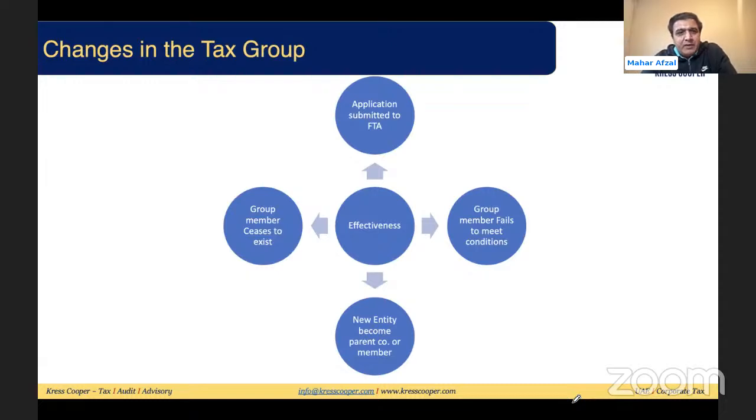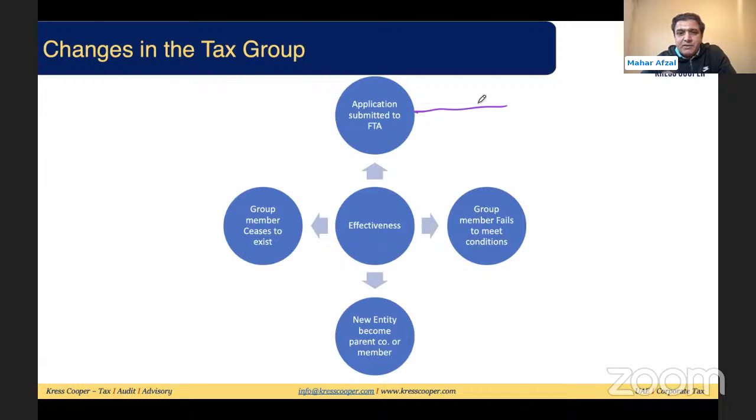When the changes will be effective in the tax group, I have just summarized into four categories. You can look into this wherever we are submitting an application to the FTA. This application can be to set up the tax group, to remove a subsidiary, or to change the parent company. Whenever we are submitting any application to the FTA, it has been given in the guide that this application will be effective from the beginning of the respective tax period or any other date specified by the FTA.